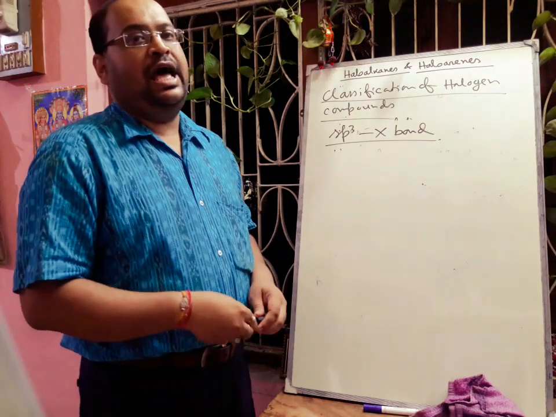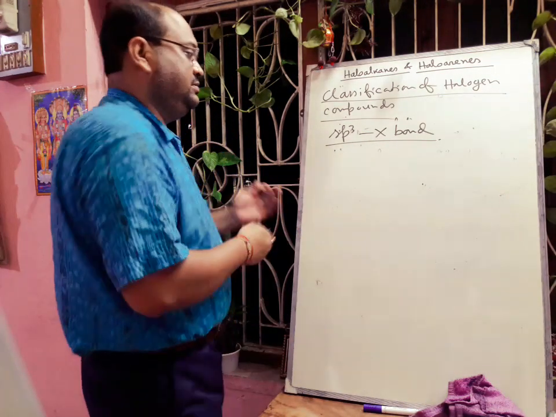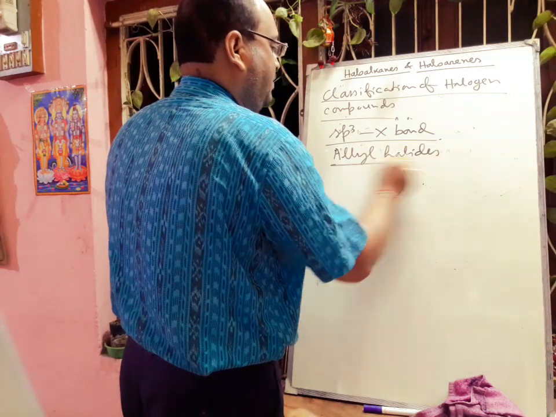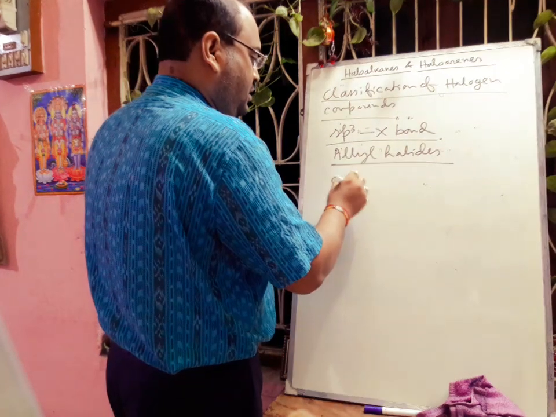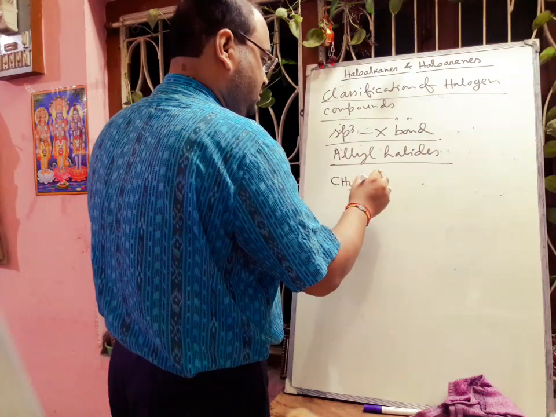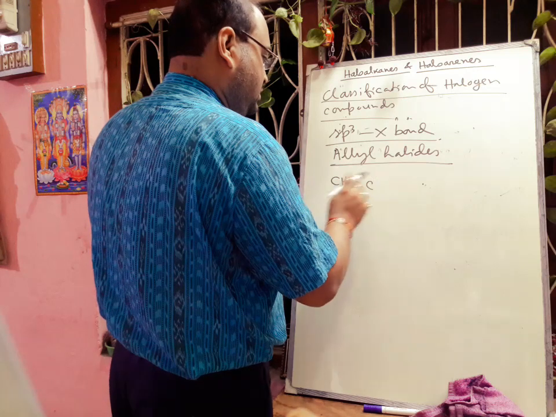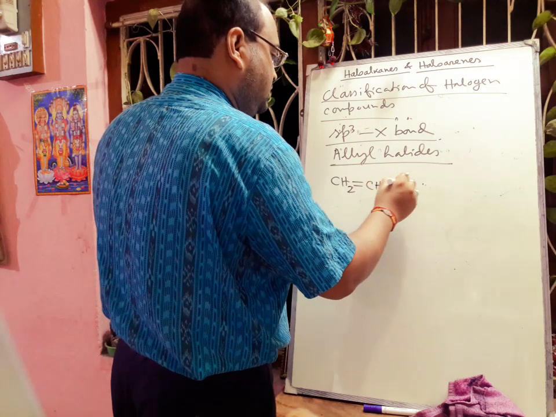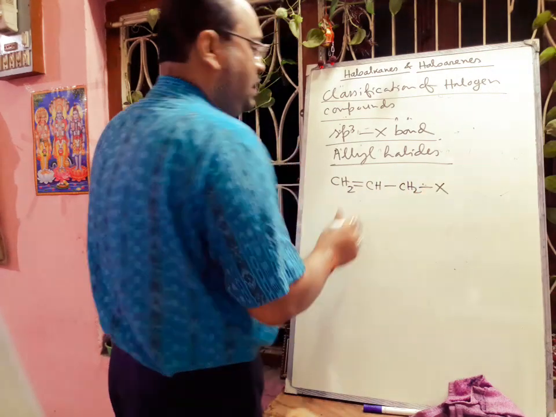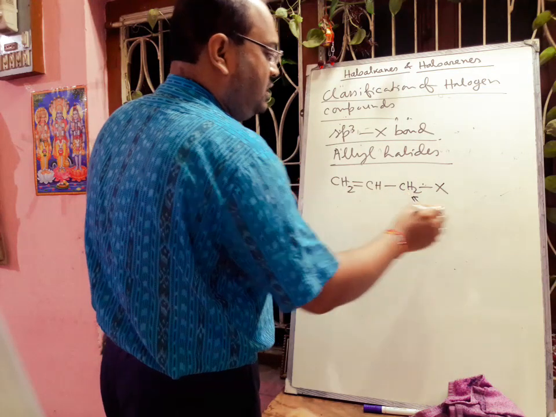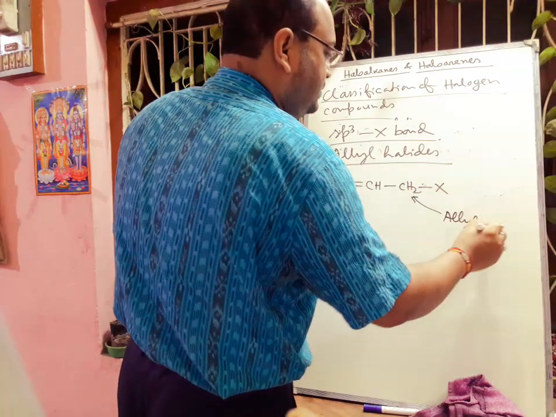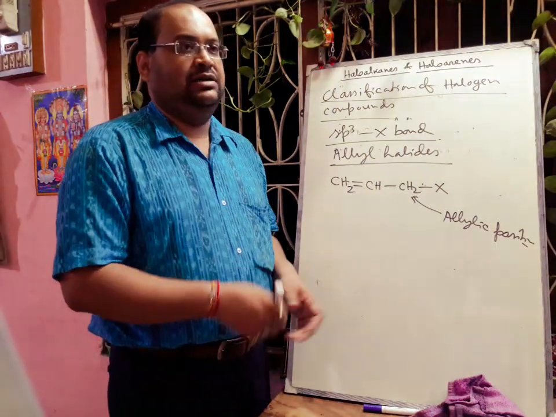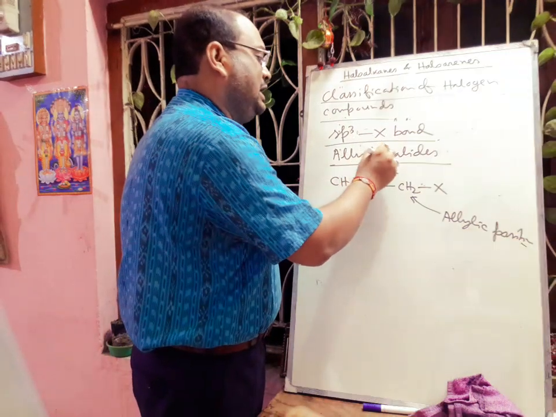Next we will discuss allyl halides. If we take the example, this position after the double bond is called the allylic position, and this type of halide is an allylic halide.